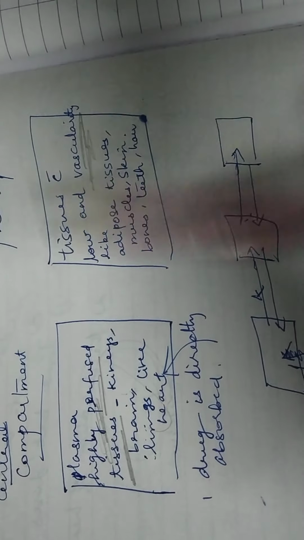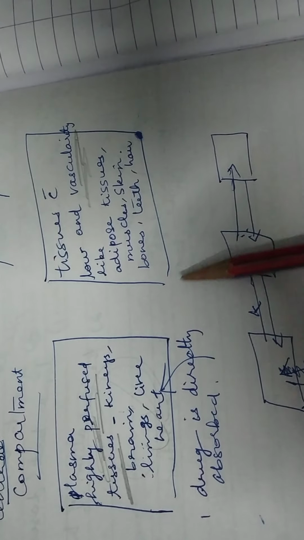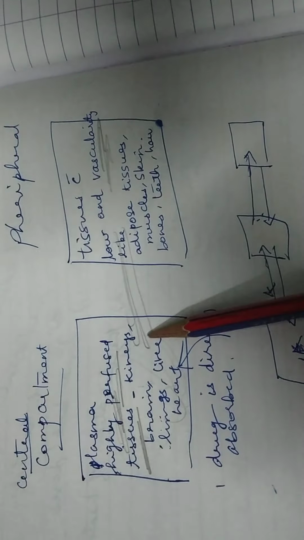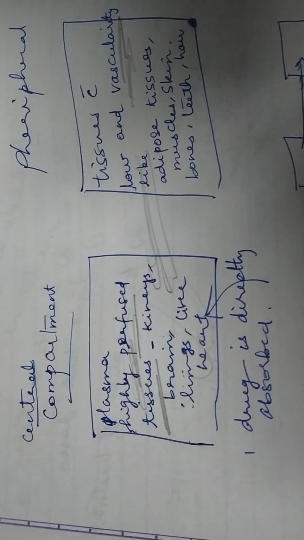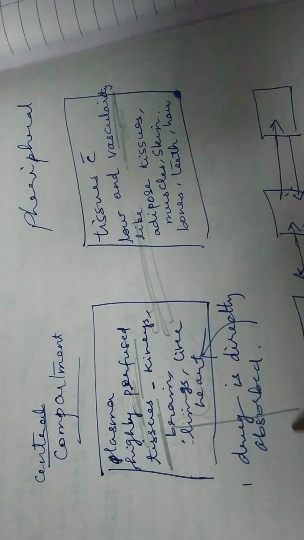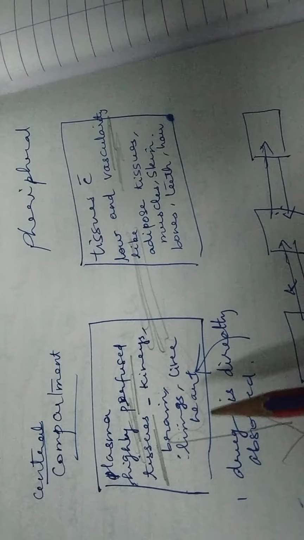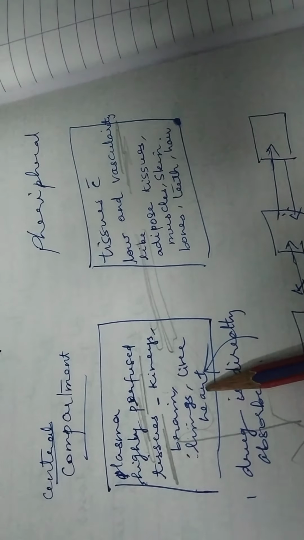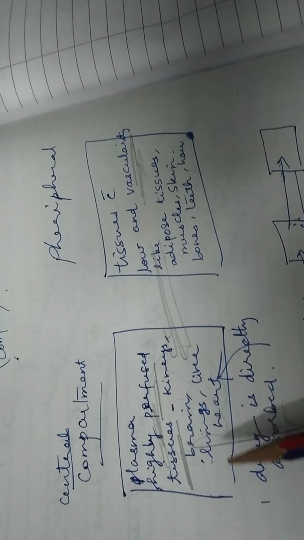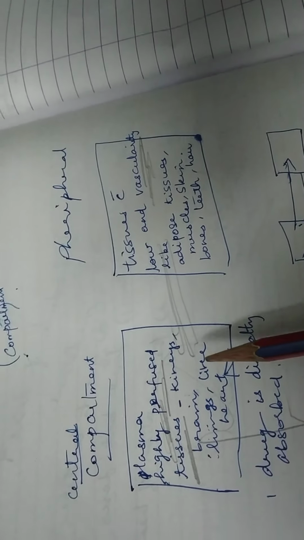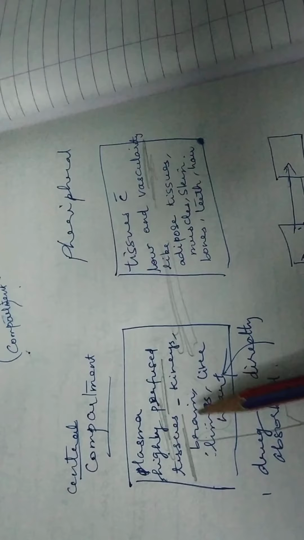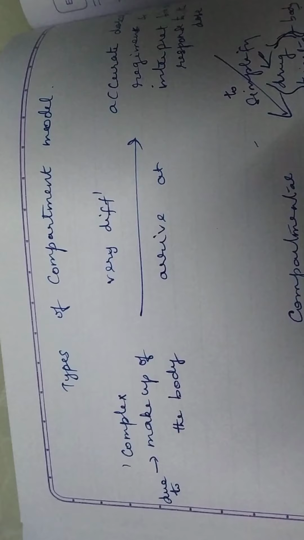From there it is distributed to all other compartments, which are connected to this central compartment. And the elimination of the drug is assumed to occur from the central compartment, since the major organs involved in drug elimination, primarily kidney and liver, are present in the central compartment.